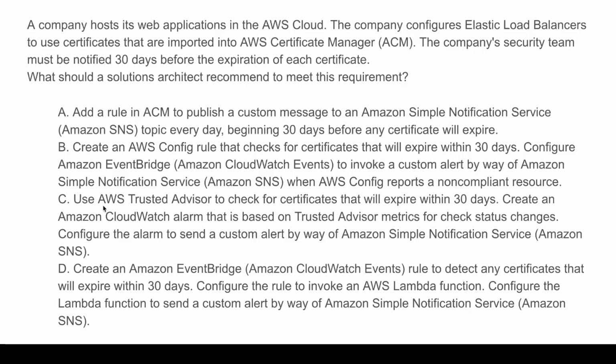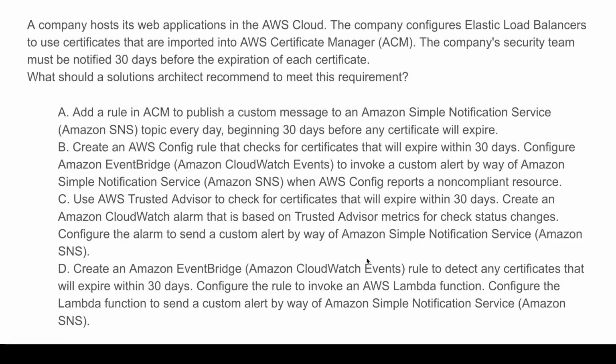For option C, we're using AWS Trusted Advisor to check for certificates that will expire within 30 days. Now, unfortunately, this is not what Trusted Advisor does. Trusted Advisor actually checks for resource optimization and gives you reports on how you can optimize using resources. So this is not even what Trusted Advisor does. So C will not work.